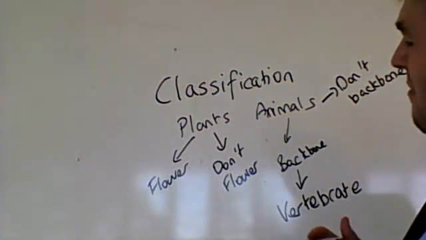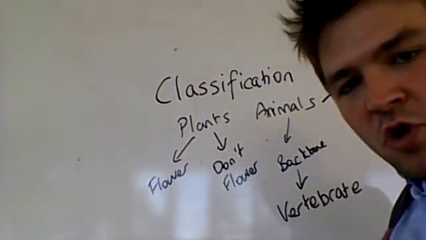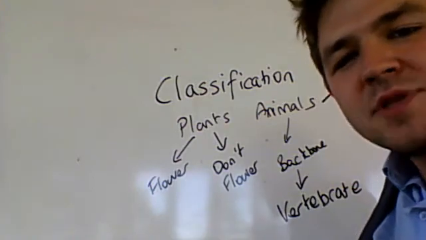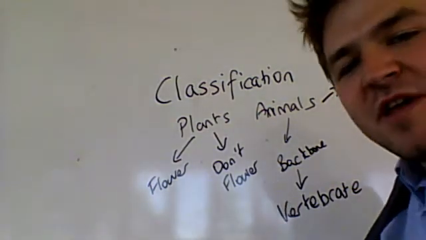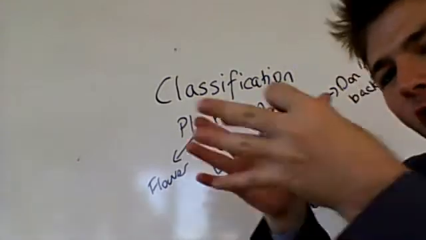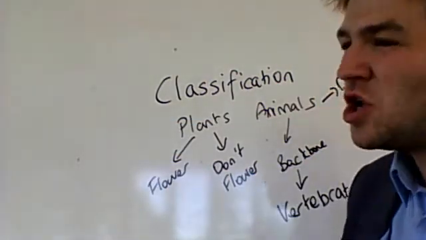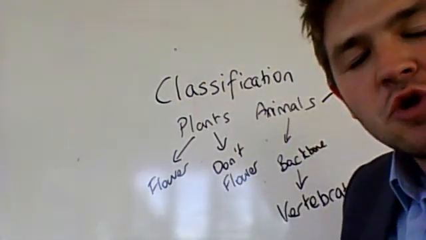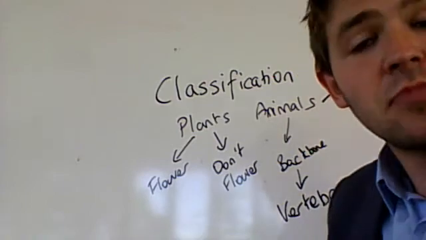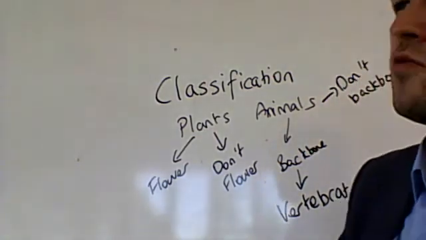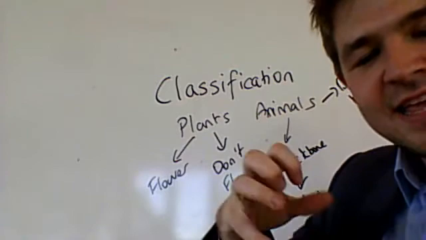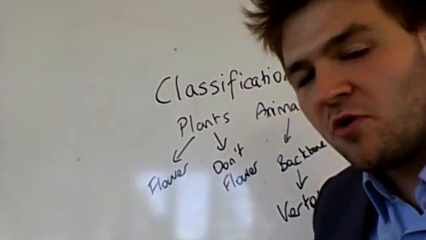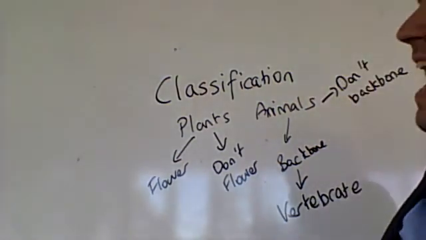So we have that there, and of course even the vertebrates, humans are, we can split them into smaller groups like mammals, reptiles, birds, amphibians, and we can split them down all the way, many different groups, until we get to the very bottom. And of course for humans, we will find our group at the very bottom called Homo sapiens, modern man. And if we go back through the groups, we can see that we have links, that we are very close to the other primates, the monkeys and the apes and so forth. And that's how classification works.